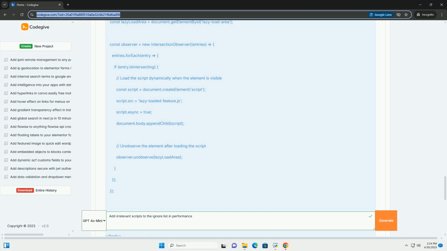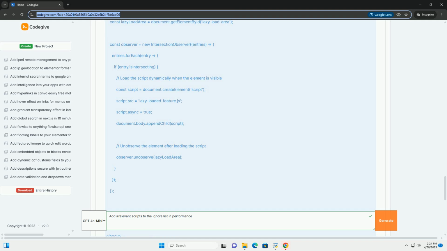Implementing script ignoring/deferral with code examples. Let's illustrate these techniques with code examples. Example 1, using defer attribute. In this example, analytics.js and widget.js are loaded with the defer attribute. They will download without blocking the HTML parsing and execute after the HTML is parsed in the order they are defined. Main.js will load immediately, as there's no attribute indicating to defer. Main.js runs before the defer scripts and hence may be necessary for base operations or elements.